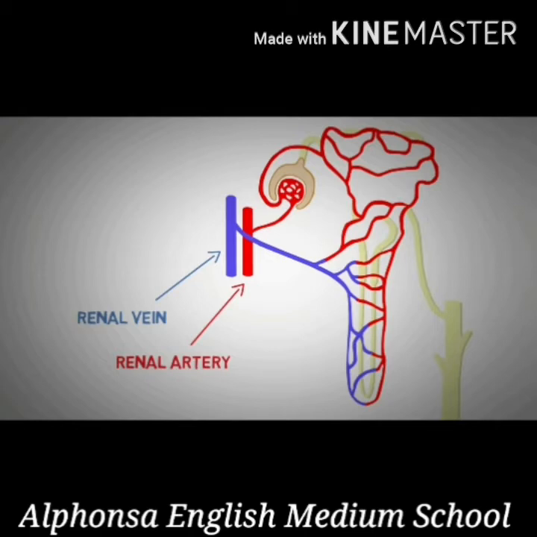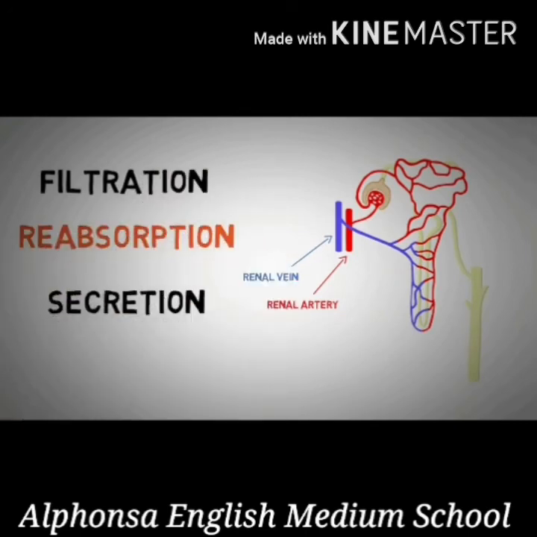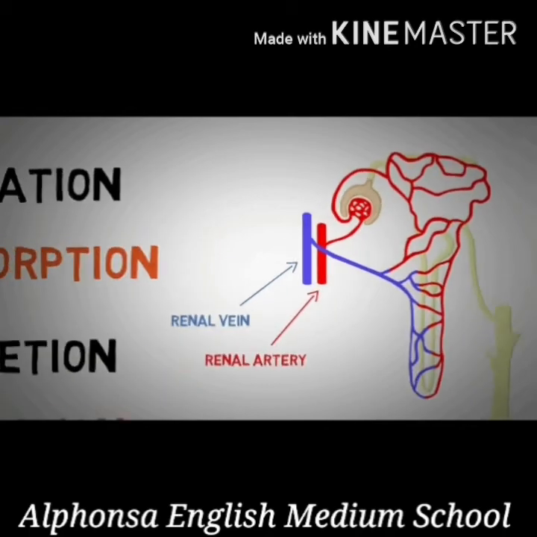Next, let's have a look at its basic function. So the nephron uses 4 main mechanisms to convert blood into urine, which are filtration, reabsorption, secretion, and excretion. Now I have seen most of the biology teachers here on YouTube, and what they do is they just explain what is filtration, what is reabsorption, what is secretion, and job done. This is how urine is formed.